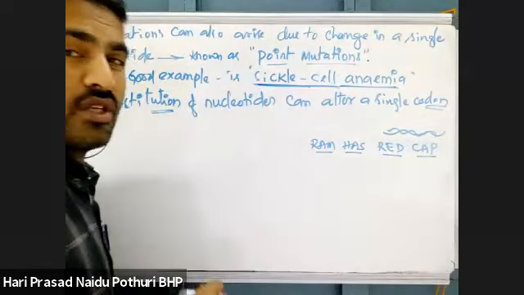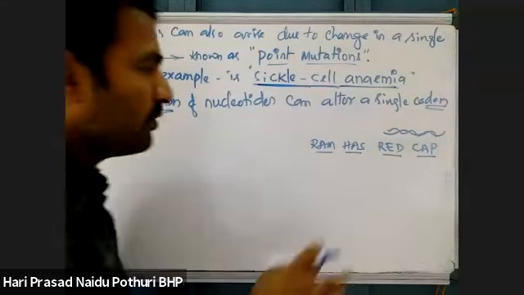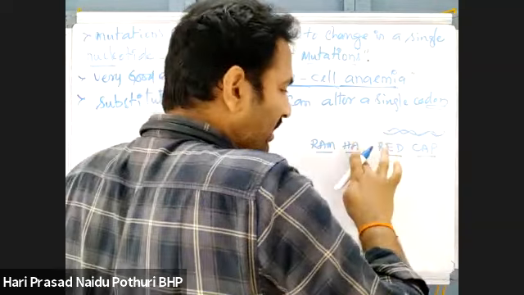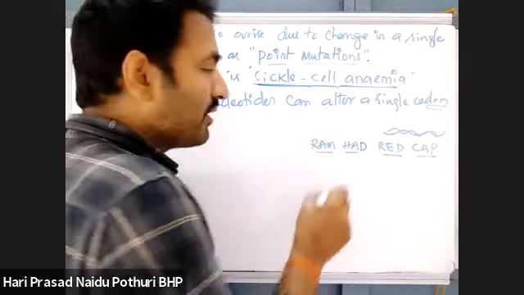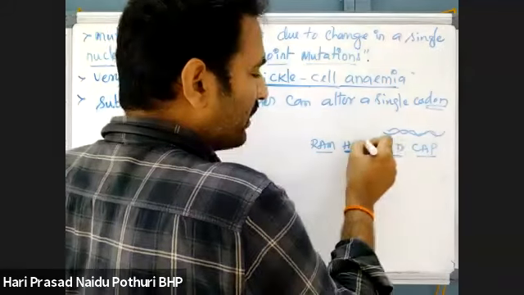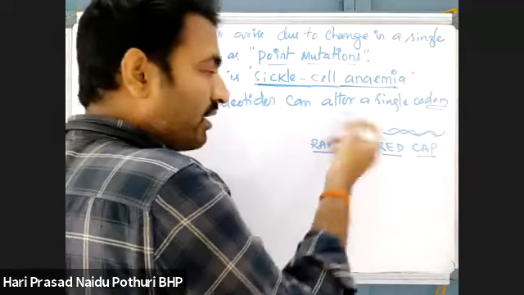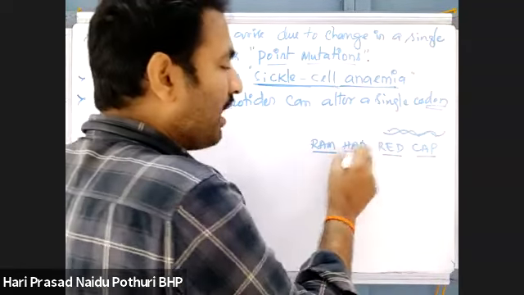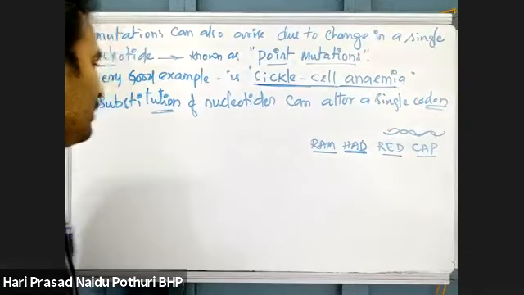What is substitution? Replacement of one nucleotide with another nucleotide. If one nucleotide is replaced with another, Ram has a red cap is changed to Ram had red cap. That means the meaning may change. A single nucleotide will be changed.